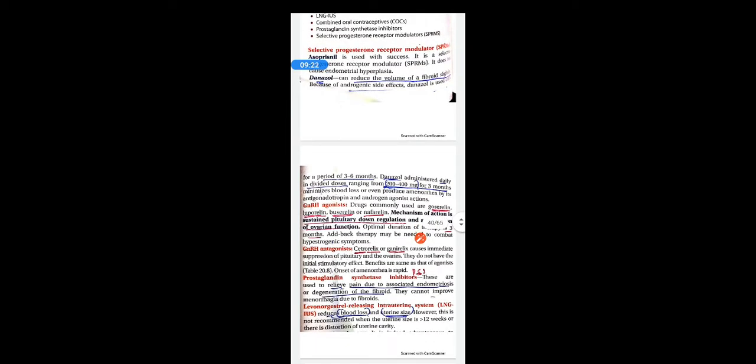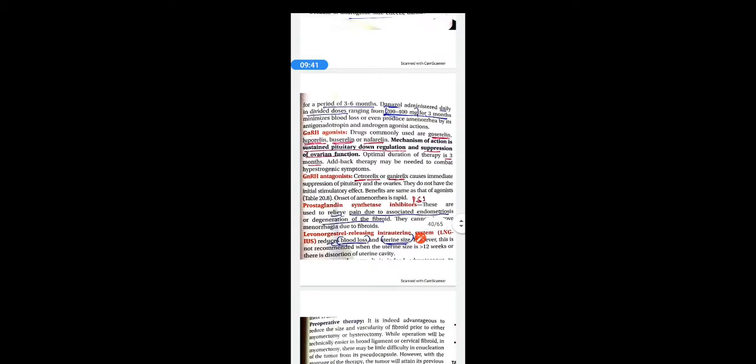Danazol can reduce the volume of a fibroid significantly, but it has androgenic side effects. Danazol is used only for a period of 3 to 6 months. See, danazol causes amenorrhea. Along with that, it reduces the size of a fibroid, but it has certain side effects which are androgenic in nature. That's why it should not be used for a period of more than 6 months. So usually 3 to 6 months it can be used. Danazol is administered daily in divided doses ranging from 200 to 400 mg for 3 months to minimize the blood loss and even produce amenorrhea by its antigonadotropin and androgen agonist properties.